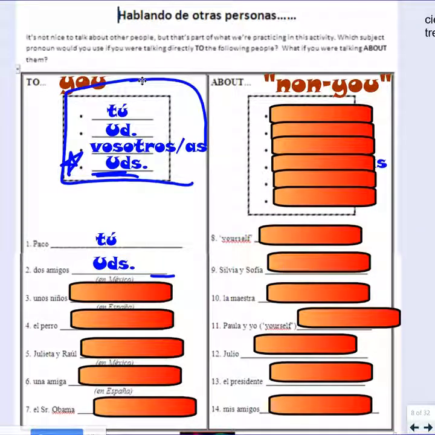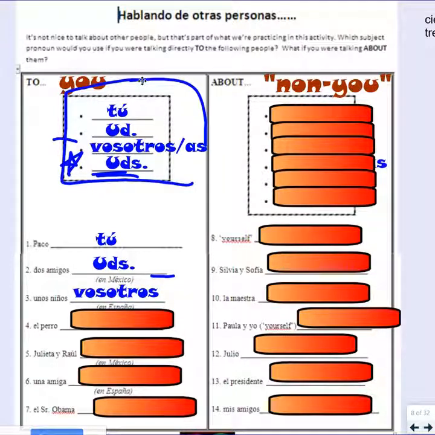The next one says unos niños, which are some children. Would that be formal or informal? It would be informal because it's children. And it says we're in Spain now. So since we're in Spain and it's informal, we're going to look back at our chart and you'll find that that is vosotros. I'm going to stop there.